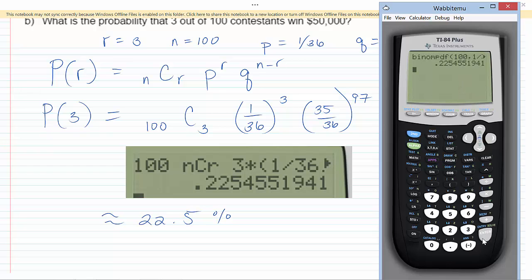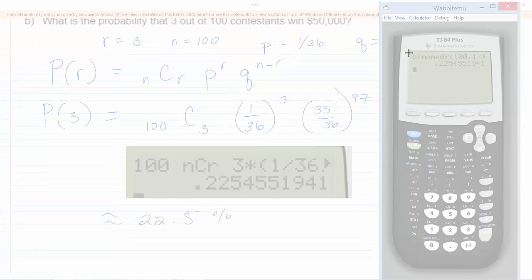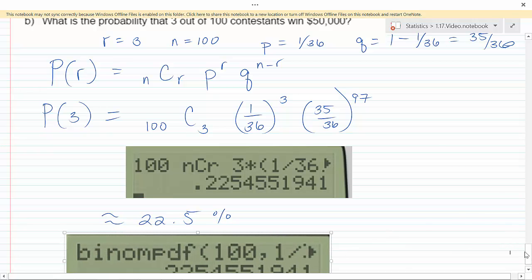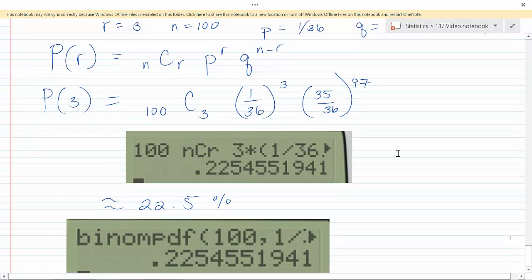I'm going to hit enter, and notice that I do get exactly the same answer as when I put it into my formula by hand. So if you want to use binom PDF instead to find exact probability values, you're welcome to do that. Or if you feel more comfortable with the formula, that's fine too.